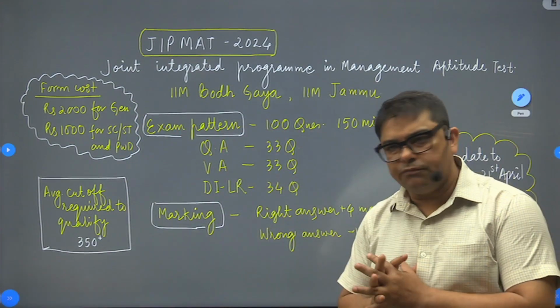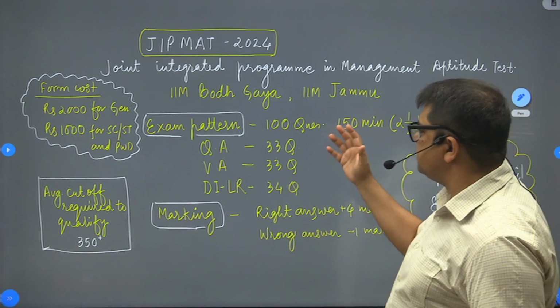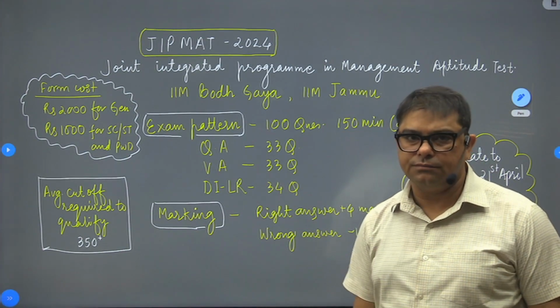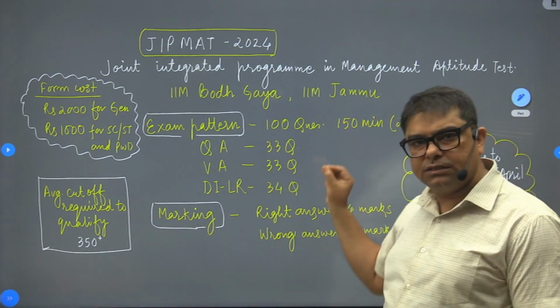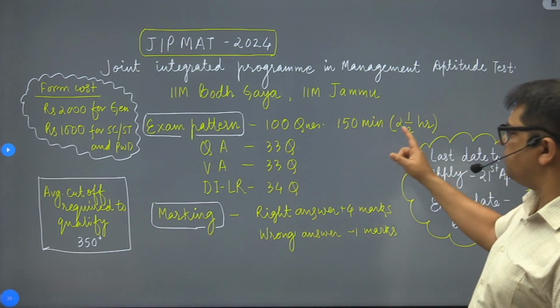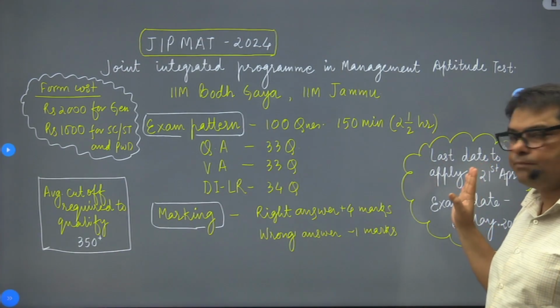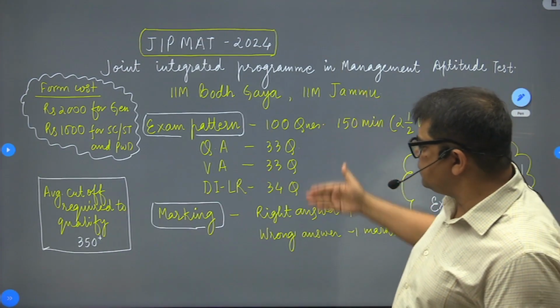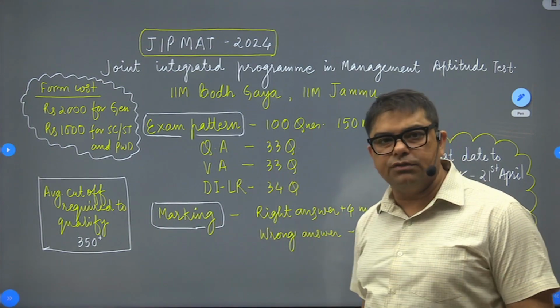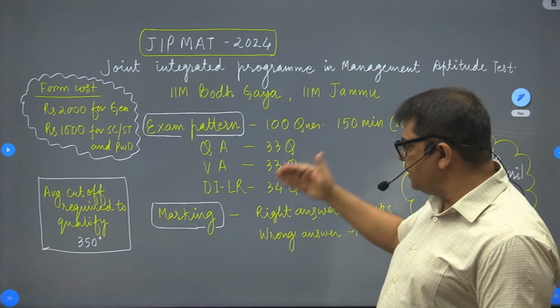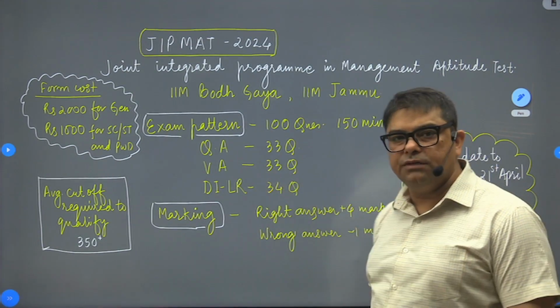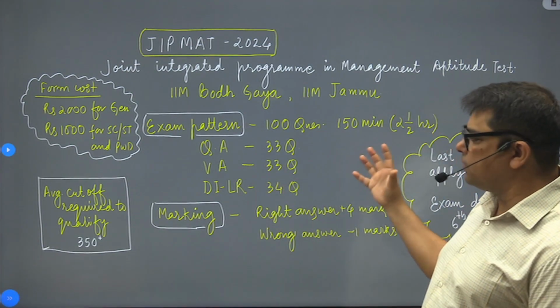So what is the pattern of exams? The pattern of exam is very simple again, 100 questions. You have to solve these 100 questions in 150 minutes of time, that is 2.5 hours. So what are the sections that you are going to solve in the paper? Quantitative ability 33 questions, verbal ability 33 questions, DILR 34 questions. So this is the pattern of exam.